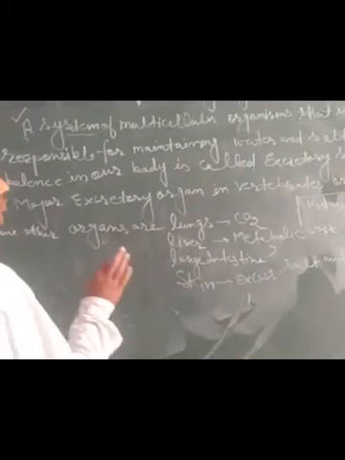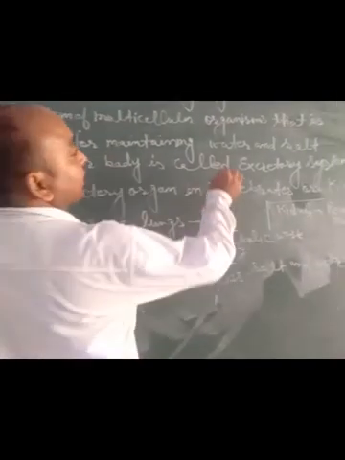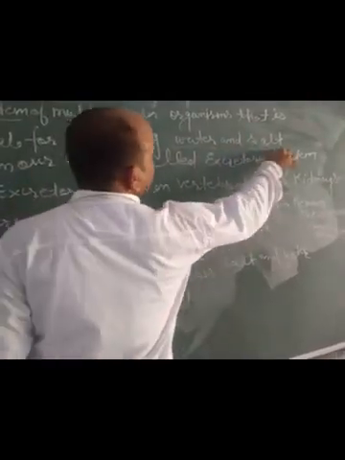Dear students, if water and salt become excess in our body, then it is harmful for us. That's why, to maintain the balance of water and salt in our body, there is a part of our body responsible for the excretory system. Now, the major excretory organs in vertebrates are kidneys.